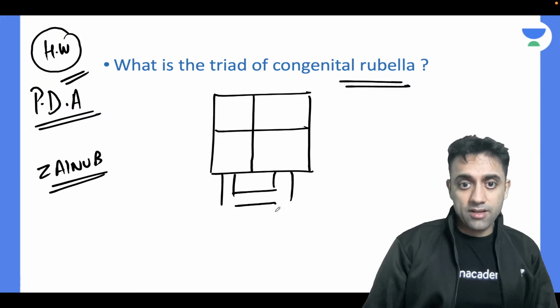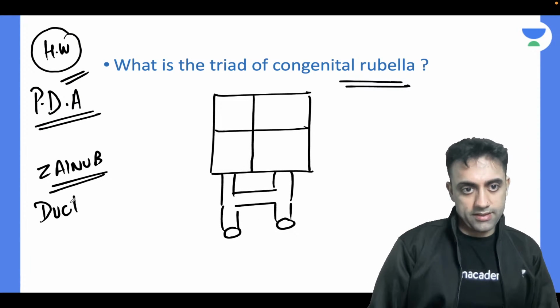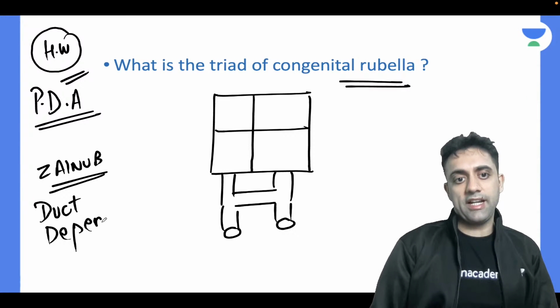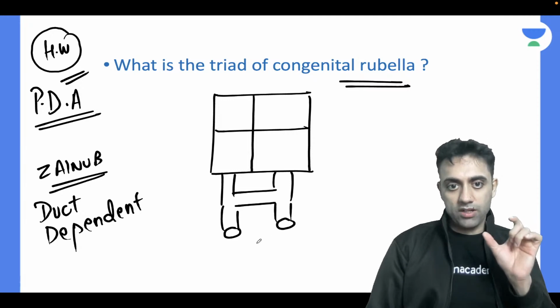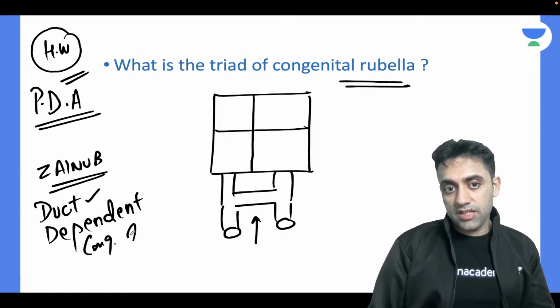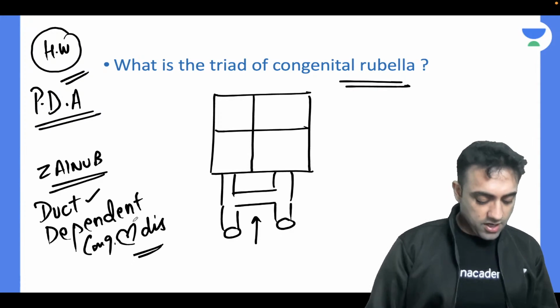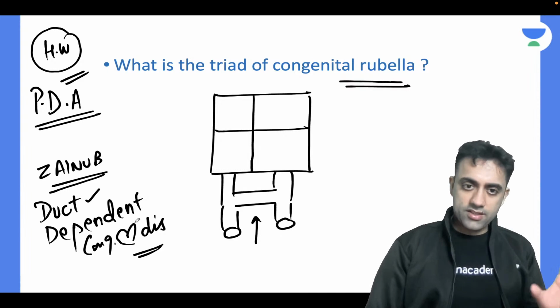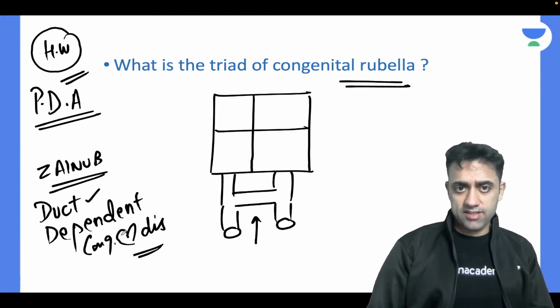I have taken a proper 30-minute class on duct dependent congenital heart disease. Patent ductus arteriosus, or I can say duct dependent congenital heart disease. It's a separate 45-minute topic we have done, but I'll tell you in a very short and smart way. Duct dependent. Why do you want to keep the ductus arteriosus open?